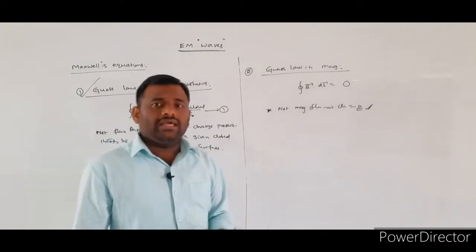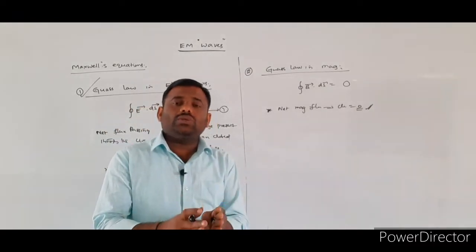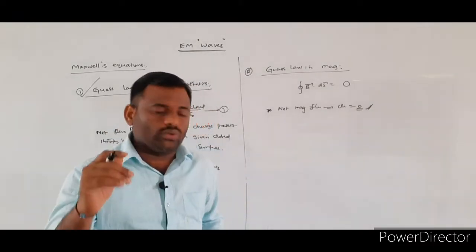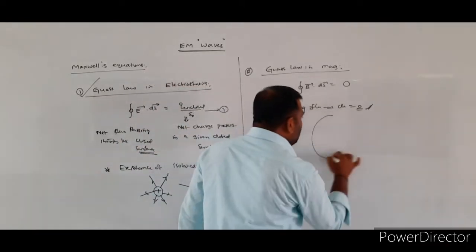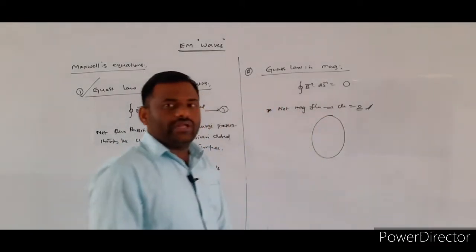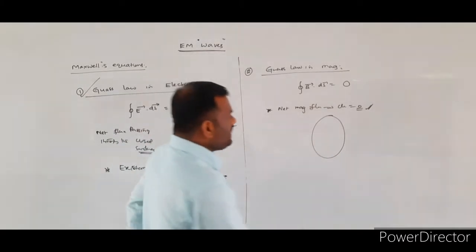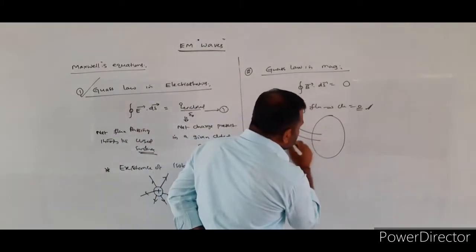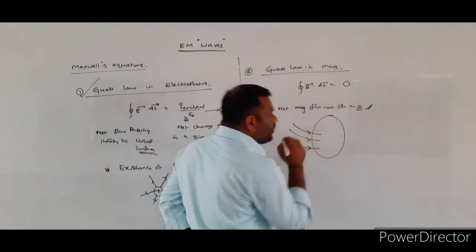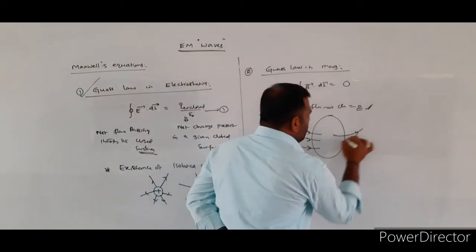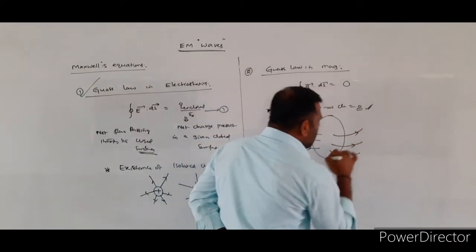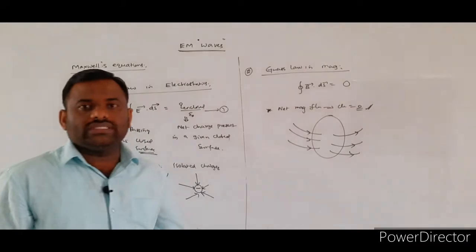What is the meaning of this? If you take any one closed surface, the number of lines of force entering that closed surface is equal to the number of lines of force leaving from the same closed surface.